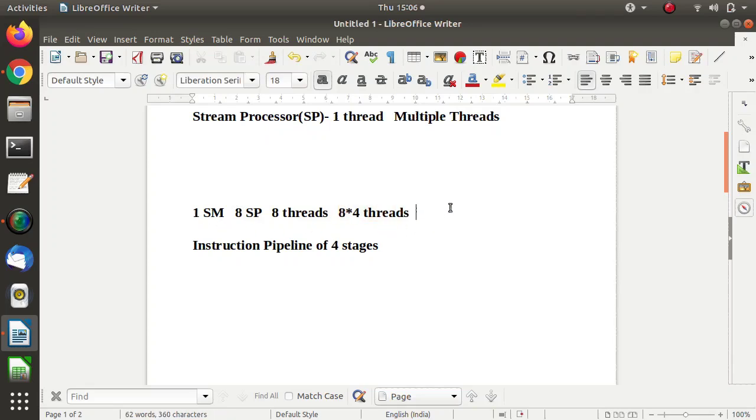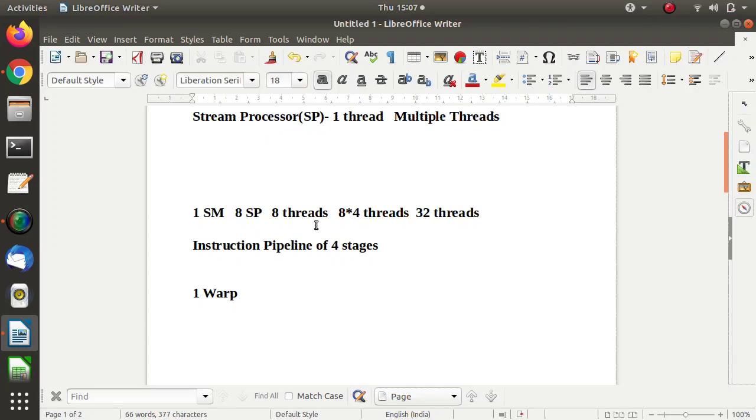That means we can run 32 threads simultaneously on this 1 SM. The number of threads running simultaneously on 1 SM is called a warp. So this is called one warp.